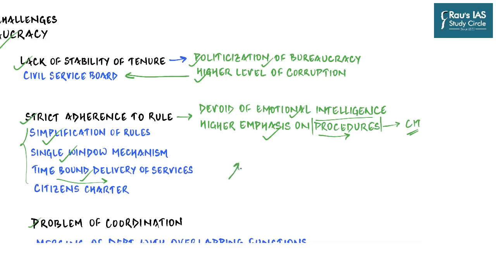For example, if you apply for a driving license, there has to be a limit, say n number of days, within which you should get either a no or a yes. If you get a no, you should know the reason why you have been denied the driving license. And if you don't get a no, you should get the driving license. And if you are not getting that within the stipulated time frame, then there should be legal action against the authority. So this will obviously instill quite a fear in the government departments.